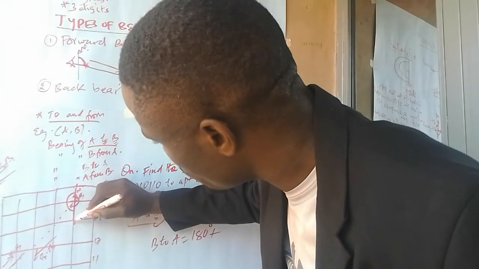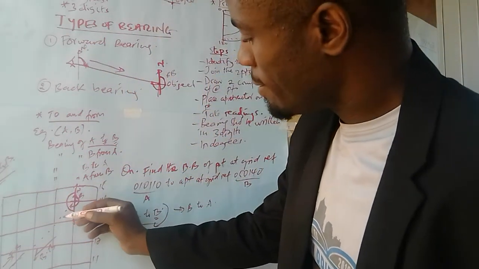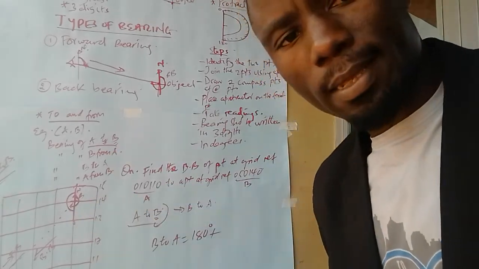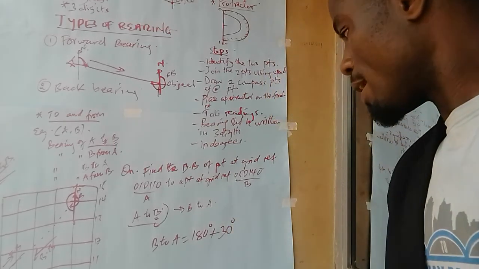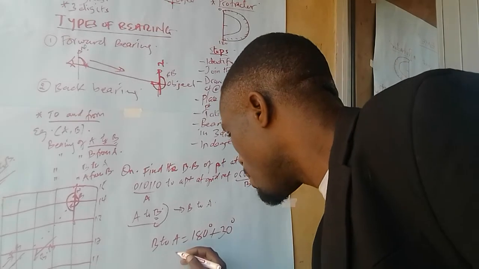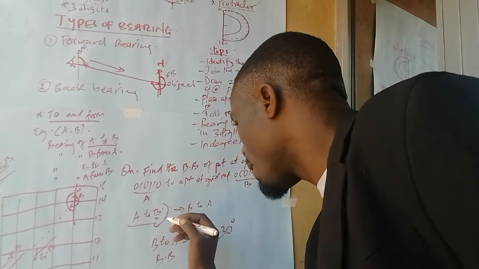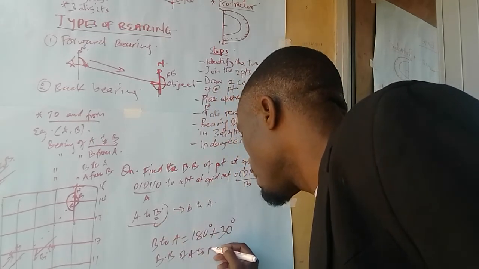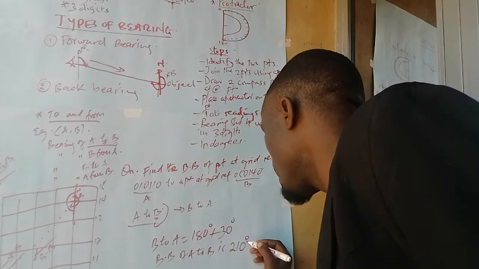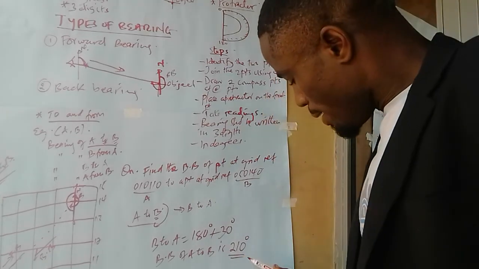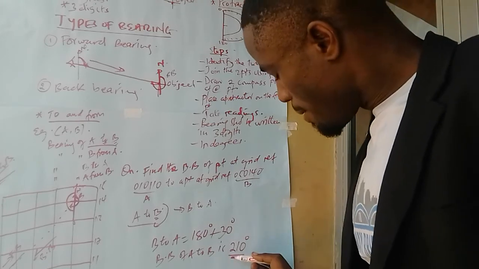So we are going to count from 0. How many degrees are we having here? Assuming it is, let's assume 30 degrees. I'm giving an example. But for you, it will be exact because we'll be having a protractor. Assuming these are 30 degrees. So our back bearing of A to B is 210 degrees. We say the bearing must be in 3 digits and it must be in degrees. So this is our bearing.